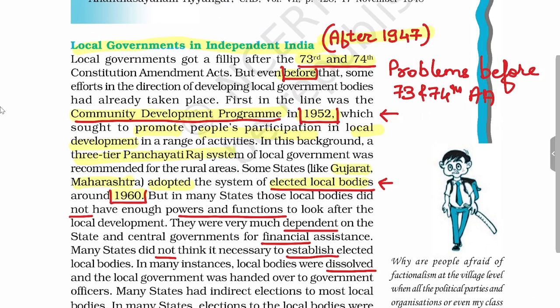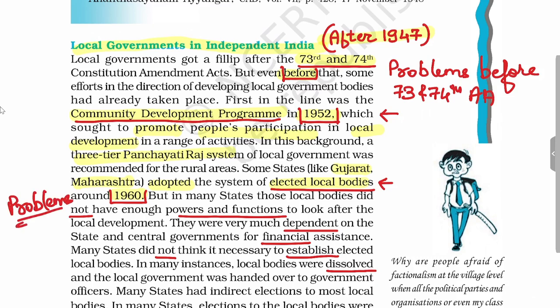Since the local bodies were not accorded constitutional status, which will be accorded after 73rd and 74th Amendment Act in 1993. So before 1993 and in 1960, when local bodies were created but created without constitutional amendment, they faced several problems.